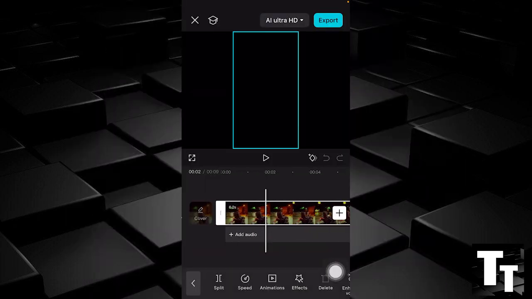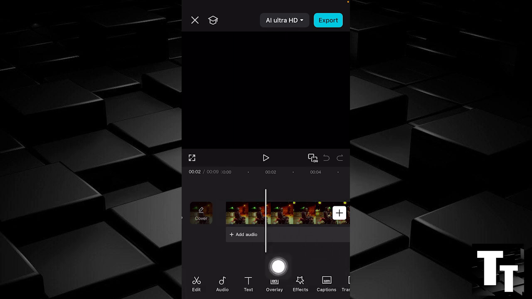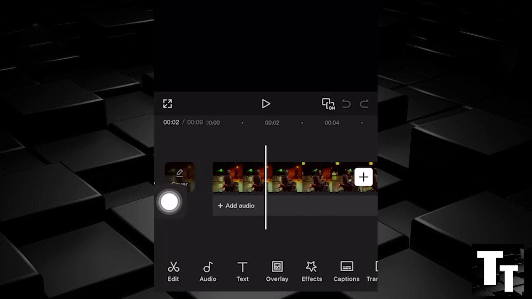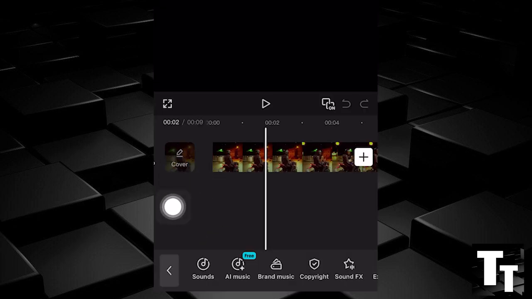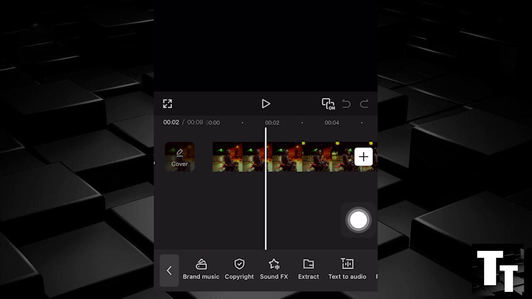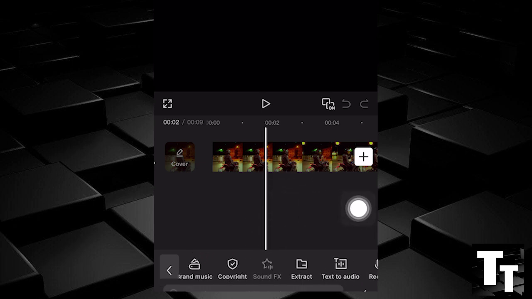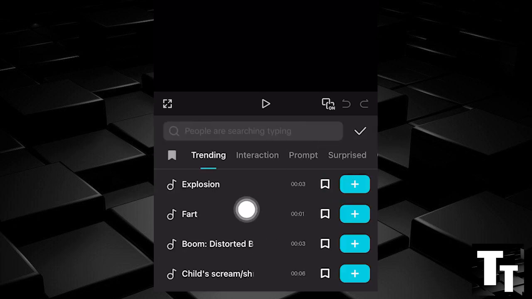Step 1. Make sure your video clip is deselected and not highlighted. Bottom left-hand screen, click Audio. Underneath Audio, scroll to the right and you'll see Sound Effects. Underneath Sound Effects, you want to click the third option, Prompt.